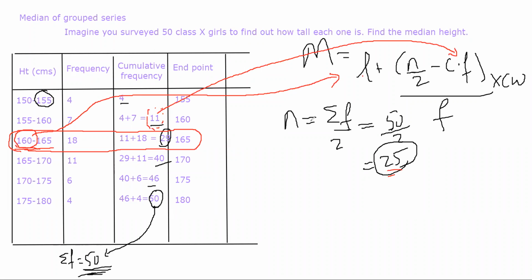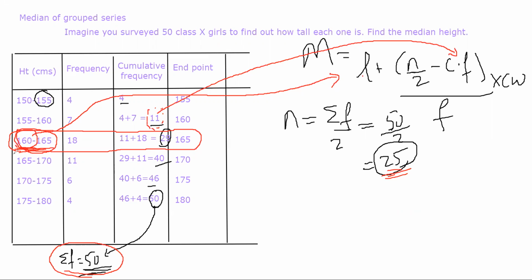From that, the first value we try to find out is n. n is equal to sigma of f by 2. So you basically divide the total frequency by 2, and you get a certain value, that is 25. The cumulative frequency that is closest to that will make the median class. Okay, that in this case is 160 to 165, meaning this whole line will be your median class. 160 to 165 is your median class.